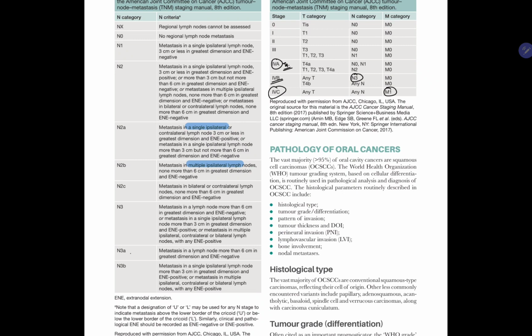And this one is important. Stage 0 is Tis, N0, M0. If metastasis, then it is 4C. If it is N3, then it is 4B. If it is T4B, then it is also 4B. T4A is 4A, with N0, N1 or N2. Stage 3 is N0, N1 with T3, or T1, T2, T3 with N1. Stage 2 is T2, N0, M0. Stage 1 is T1, N0, M0.